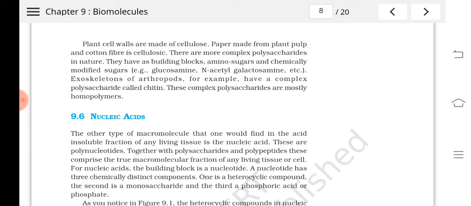Most of the polysaccharides are homopolymers. Homopolymers means they are made up of the same kind of monomers, but the repeating number will be different. Now let's see what bond is present between the monomers in a polysaccharide.